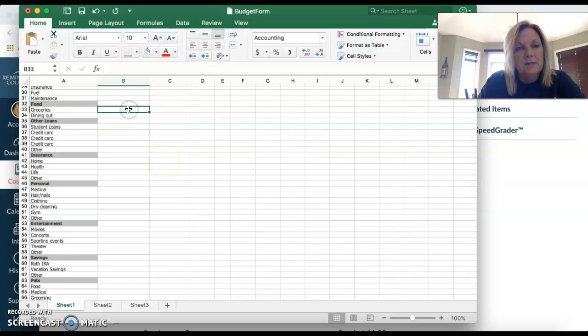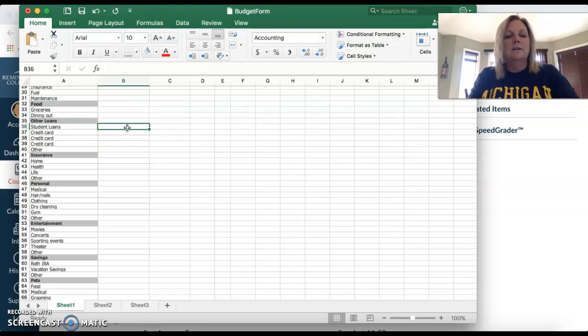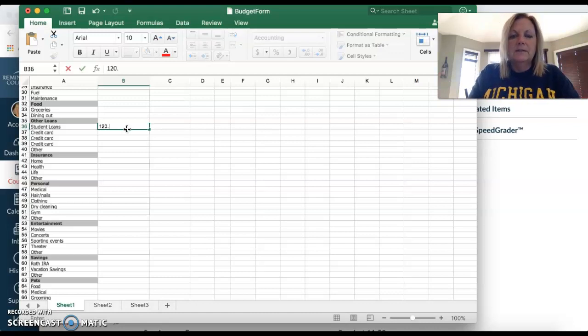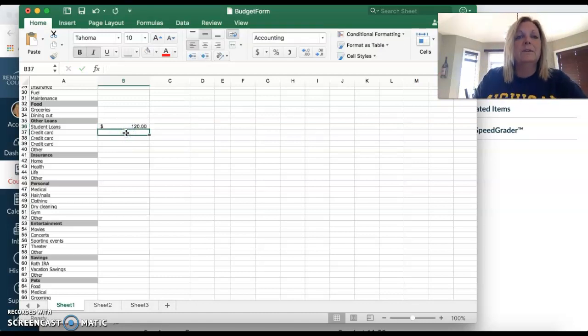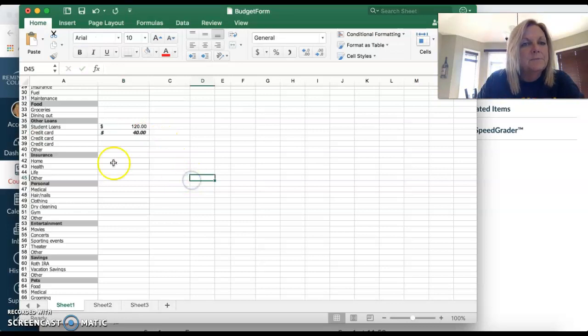Groceries: how much money do you spend in a month for groceries and dining out? If you have student loans, you put that here, not the whole student loan. Let's say that your monthly payment is $120. That's your monthly payment. Your credit card bills, you type in if you have credit cards, not the whole amount that you owe, but what your monthly amount is. That's what would go here. So say you owe $40 a month, you would type that in there.